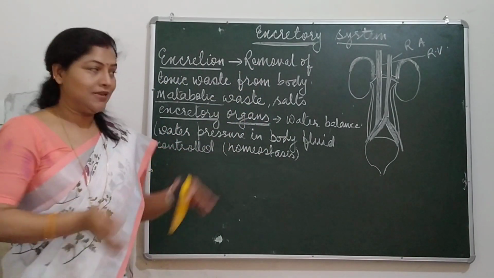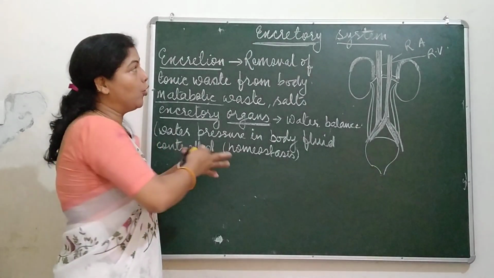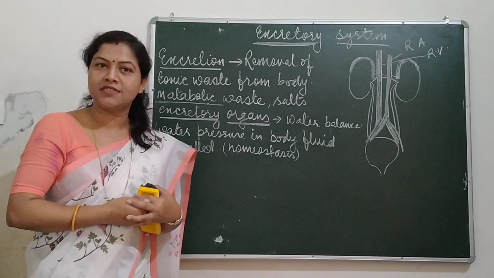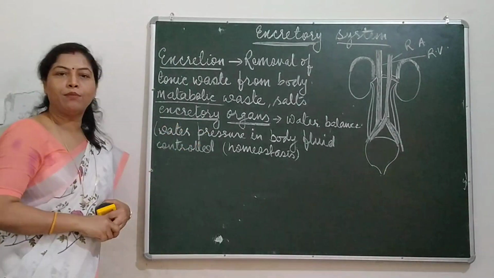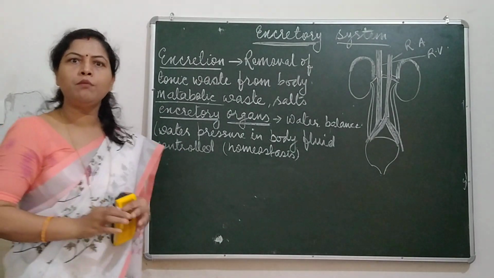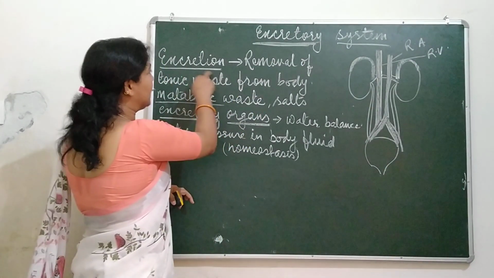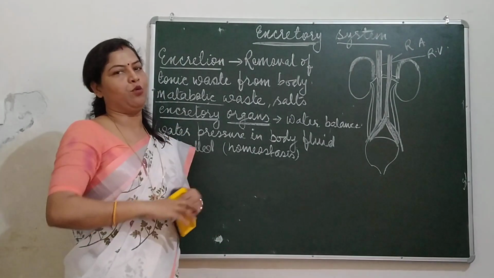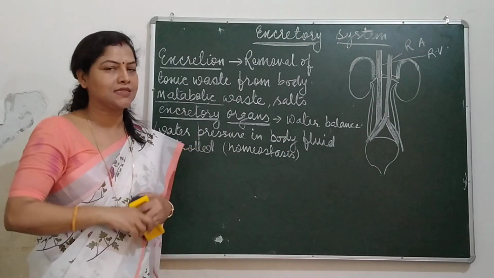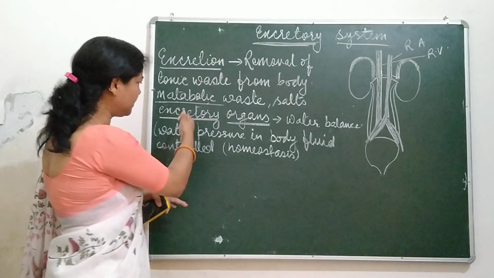Some organs are associated with this system and they go for the removal of waste. What are those organs? I am going to make you understand one by one. One very important thing in this system is that excretion maintains osmoregulation of the body, which is related to homeostasis.